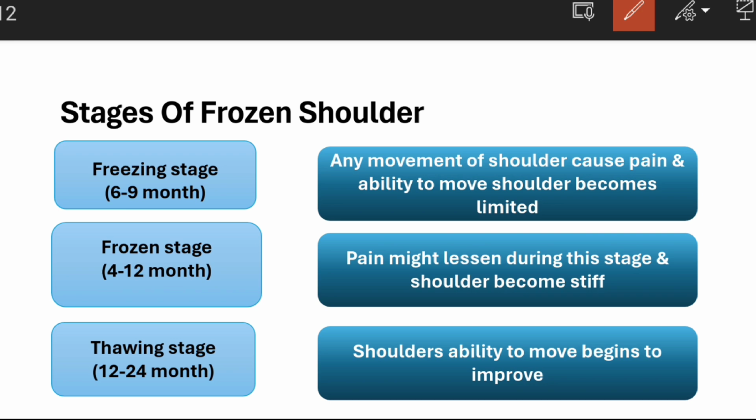And let's proceed to the stages of frozen shoulder. The first stage is called the freezing stage, which will last for 6 to 9 months. So any movement of the shoulder causes pain and the ability to move the shoulder becomes limited.